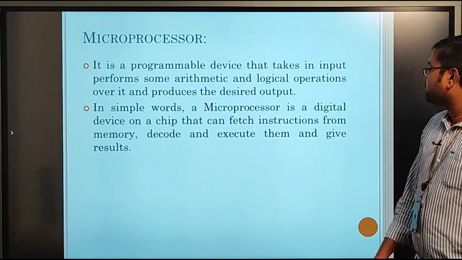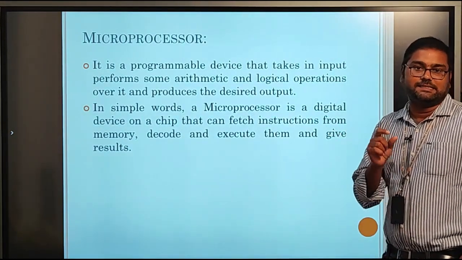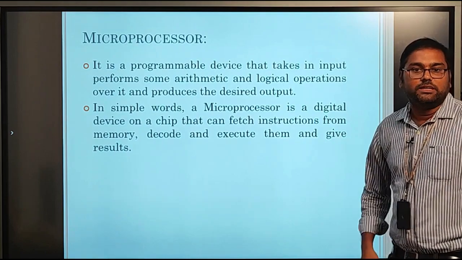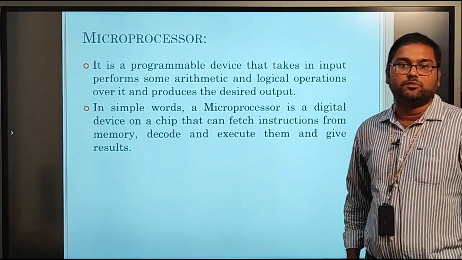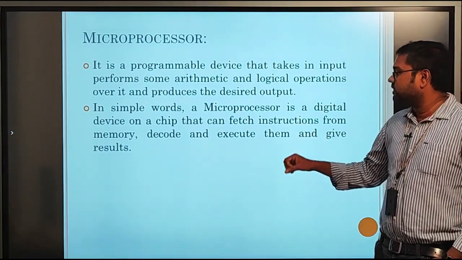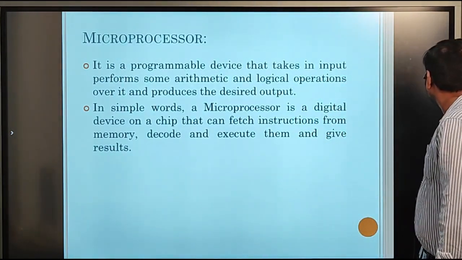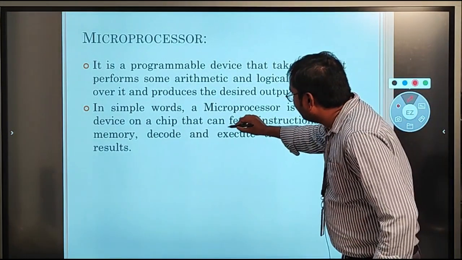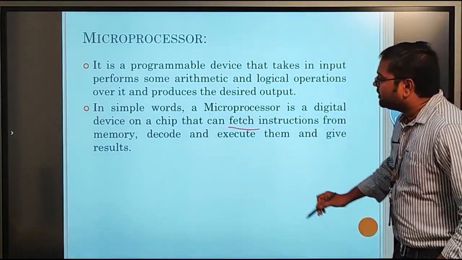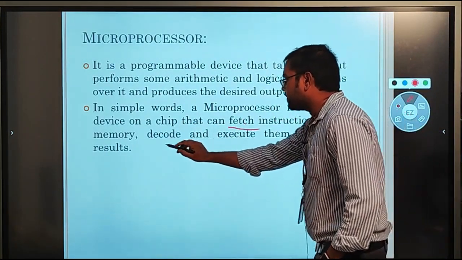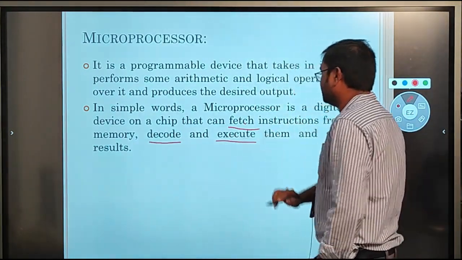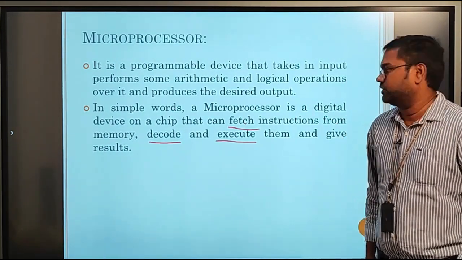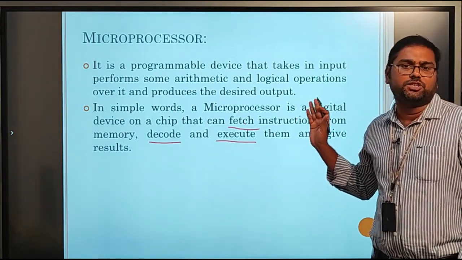In simple words, a microprocessor is a digital device. That means it is an IC, an integrated circuit, which can fetch instructions from the memory, decode the instructions, and finally execute them and give the results. Here we are discussing three terms: the first one is fetching, the second one is decoding, and the third one is execution. Total three steps are there. These three define the complete operation of a microprocessor.